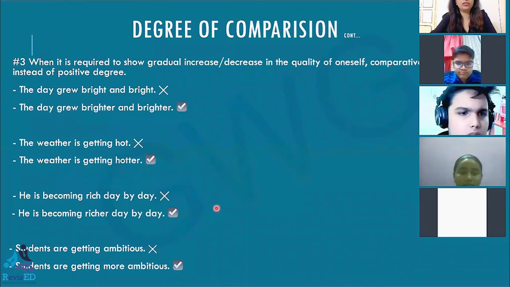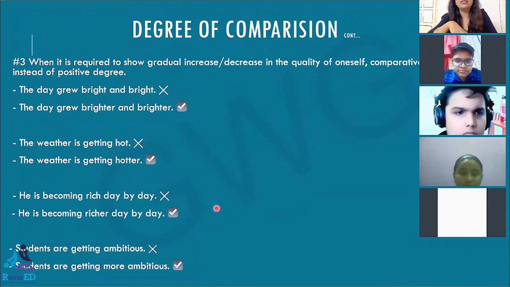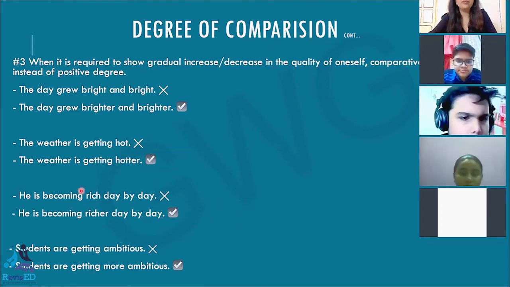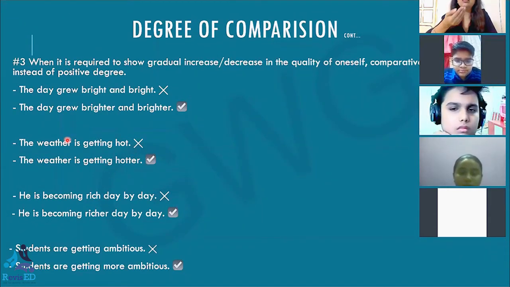Okay, coming over to the third one. It is required to show gradual increase or decrease in the quality of oneself. Comparatives should be used instead of positive degree. Now, see here, the weather is getting hot. This is wrong. Why? Here, what I'm doing is comparing the weather with itself.